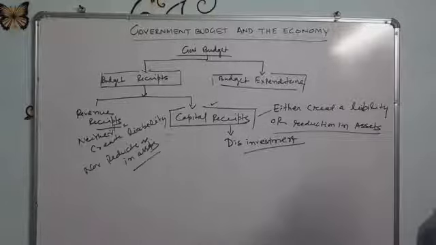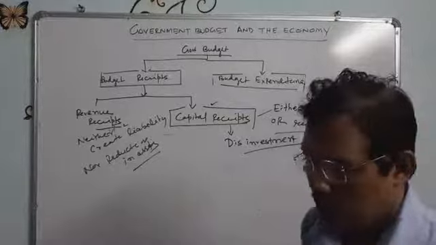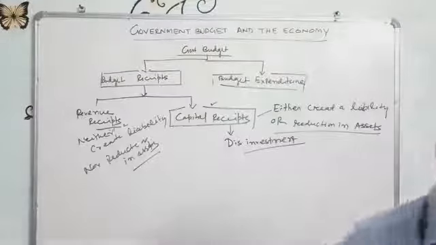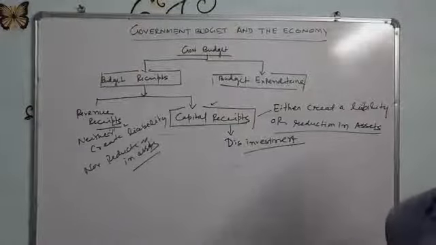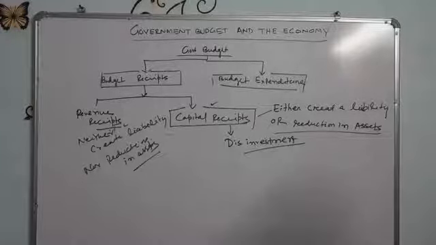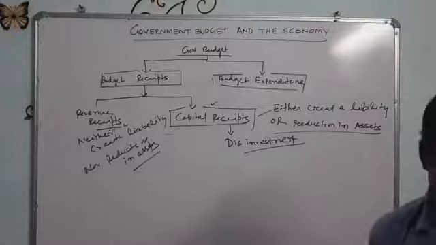For example, NALCO, National Aluminium Company, and BALCO are different kinds of public sector units. Public sector enterprises are owned by the government; from business studies you have already known about private and public sectors.